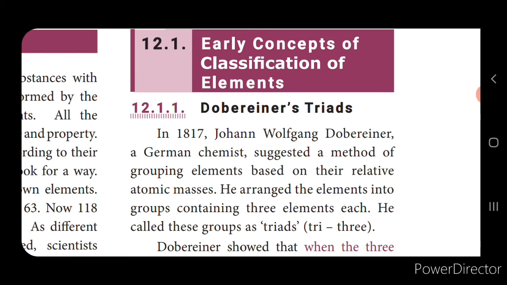Now in 1817 the German scientist Dobereiner suggested that the arrangement of the elements can be based on their atomic masses. Here he arranged the elements into groups of 3. Each group contains 3 elements, so those are called triads. He also suggested that the elements arranged in the triad be in the ascending order of their atomic masses. If you see the atomic mass of the middle element, it will be nearly the same as the average atomic mass of the other 2 elements placed in the group. This is called Dobereiner's law of triads.